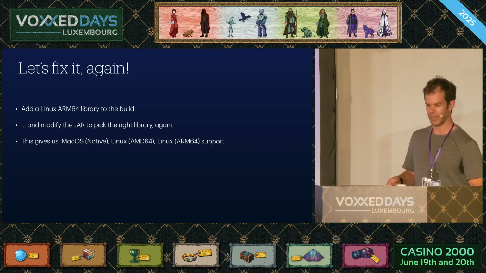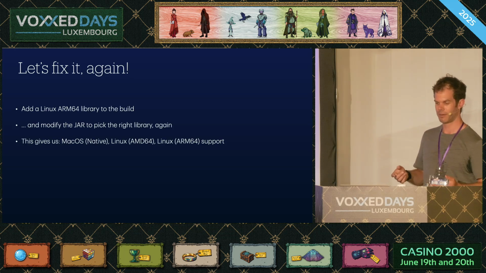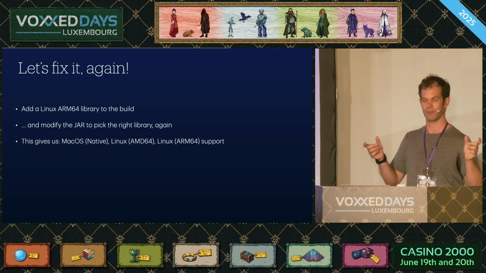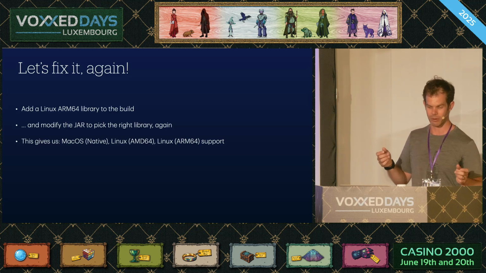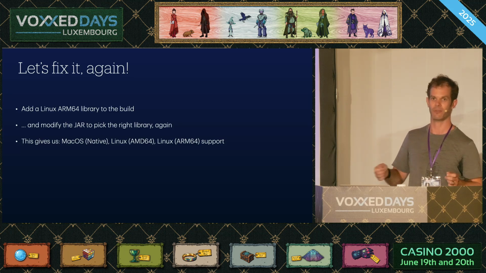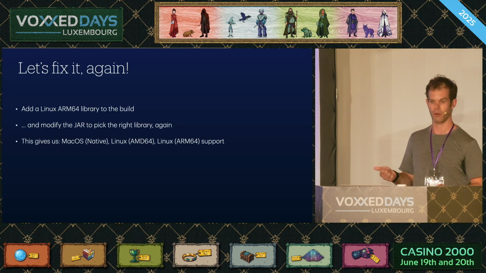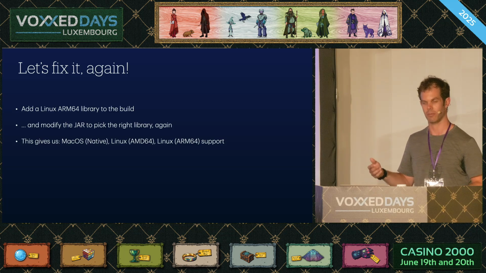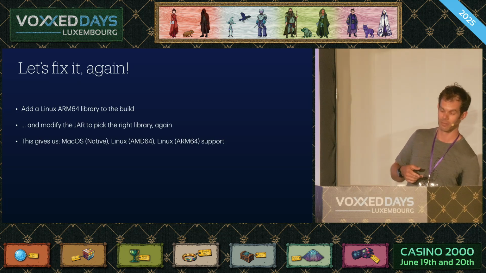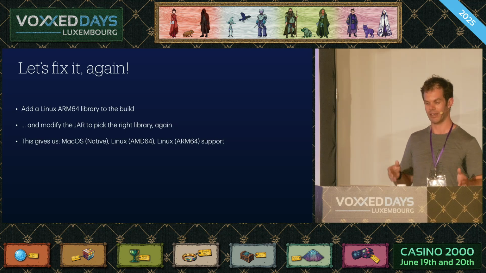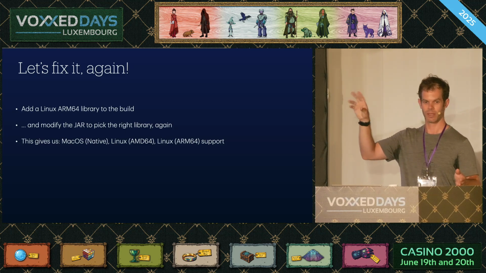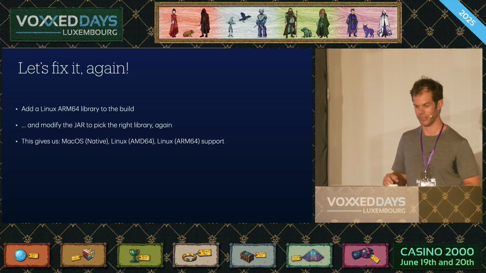So we have to fix it again, and it's a similar sort of pattern. Previously, we had the two operating systems that were different, that required different formats of dynamic libraries. In this case, we have different CPU architectures with them. So we need to build a Linux ARM64 image. We need to modify the jar to pick the right image again, so switch on CPU architecture as well as operating system. And when we're done, we're going to end up with 3 different variants of the same library and a bit of a Java kind of trampoline that picks the right one to use at runtime.